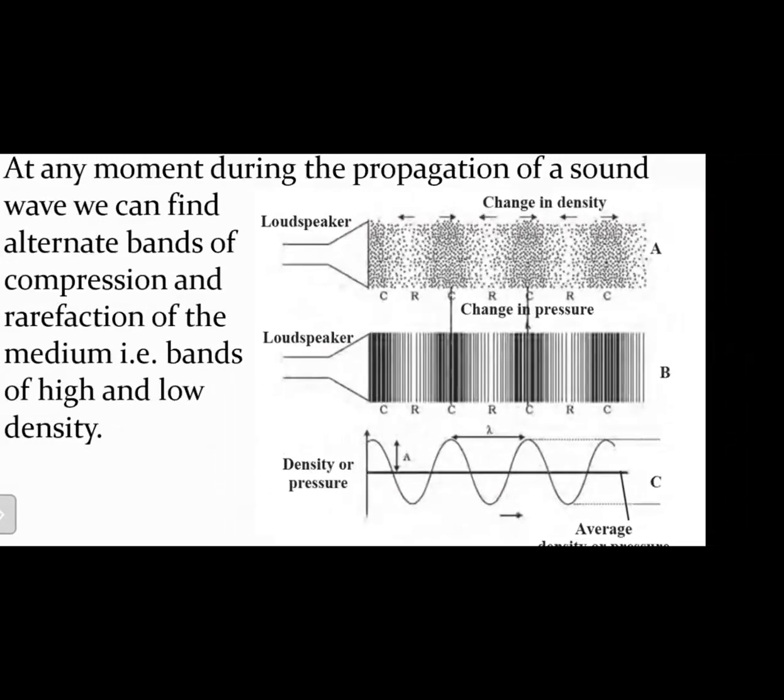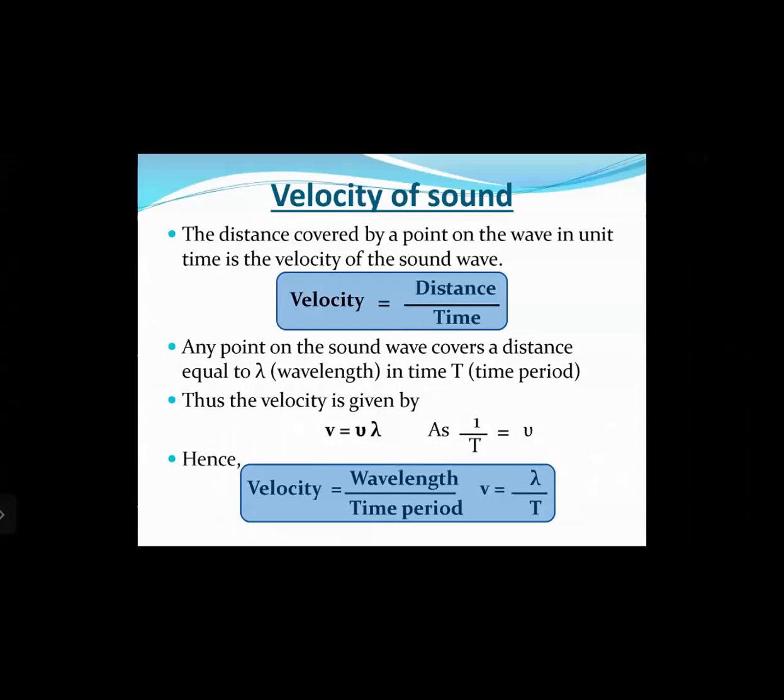Okay, then we studied about velocity of sound. So the distance covered by the point on a wave in unit time is a velocity of the sound wave. We know velocity equals to distance upon time. Now, any point on the sound wave covers a distance equal to lambda, which is a wavelength, in time t. Thus, the velocity is given by v equals to nu into lambda, where nu is the frequency, lambda is the wavelength, right? And we also know that 1 by t, which is 1 by time period, equals to frequency. Hence, we can write velocity is equal to wavelength upon time period, that is v equals to lambda by t.